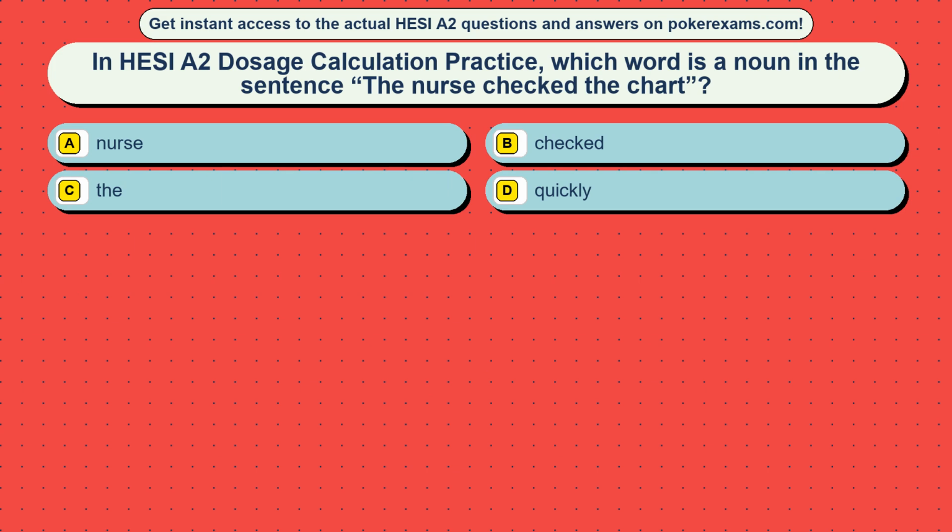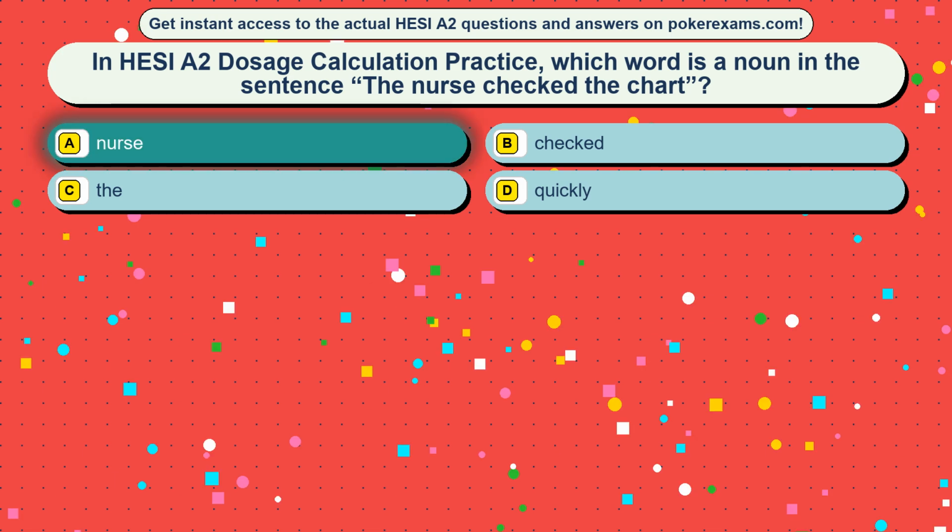Question 13. In HESI A2 dosage calculation practice, which word is a noun in the sentence "The nurse checked the chart"? Option A, nurse. Option B, checked. Option C, the. Option D, quickly. The correct answer is option A, nurse.